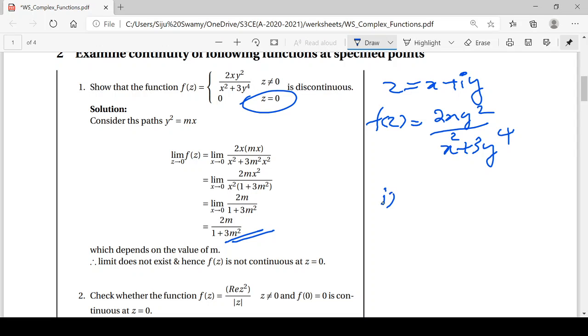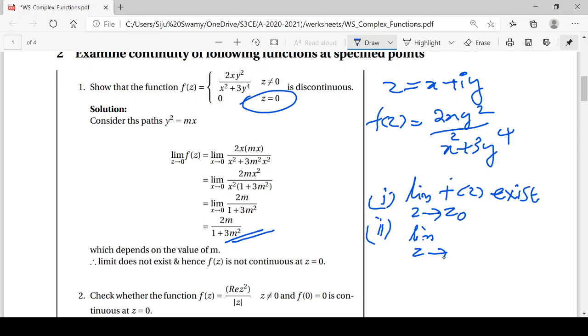Because in order to establish continuity, we need two conditions. First, the limit as z tends to z naught, in general whatever the point, of f of z exists. That means the limit is unique and it will not be infinity. The second condition is that this limit as z tends to z naught of f of z must be the same as the value of that function at the point z naught. Here the value of the function at z equal to z naught is 0, but the limit is not unique. Hence we can say that this function is not continuous at the point z equal to 0.